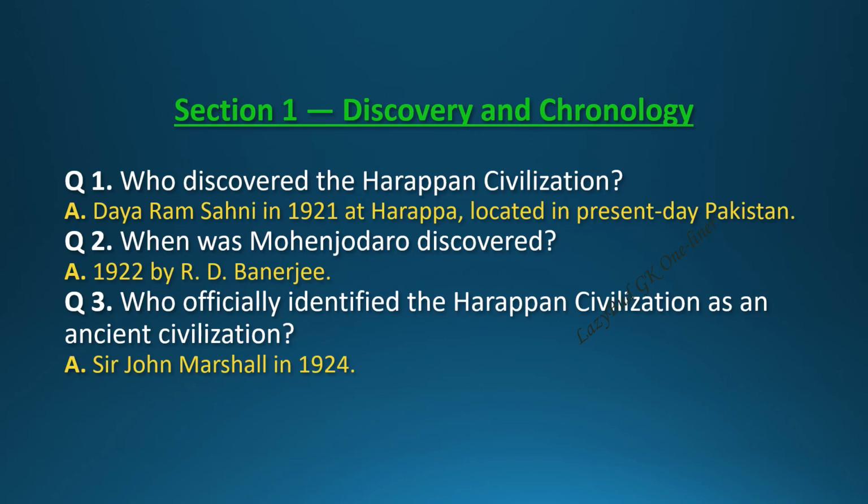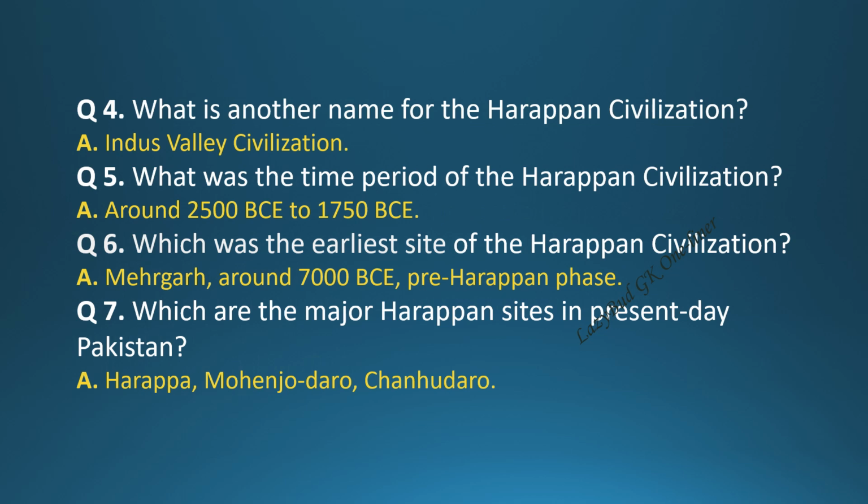Question 3. Who officially identified the Harappan civilization as an ancient civilization? Answer. Sir John Marshall in 1924. Question 4. What is another name for the Harappan civilization? Answer. Indus Valley Civilization. Question 5. What was the time period of the Harappan civilization? Answer. Around 2500 BCE to 1750 BCE.